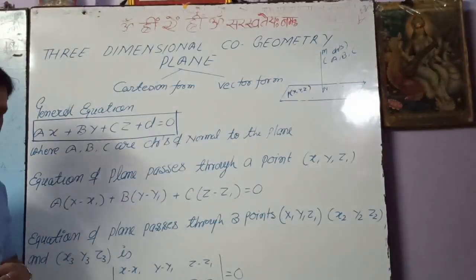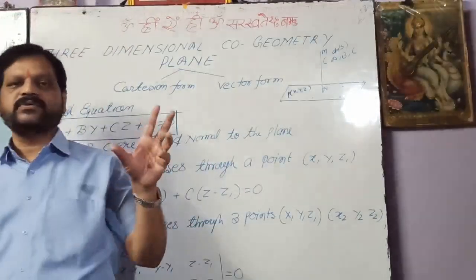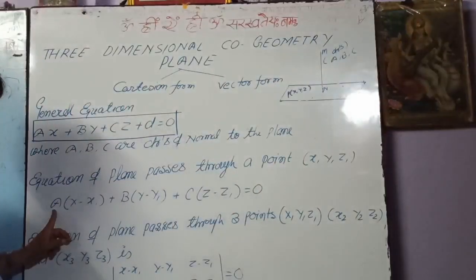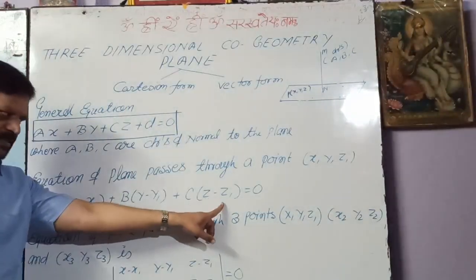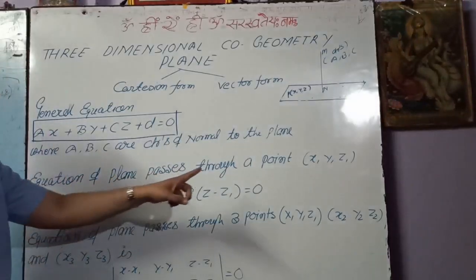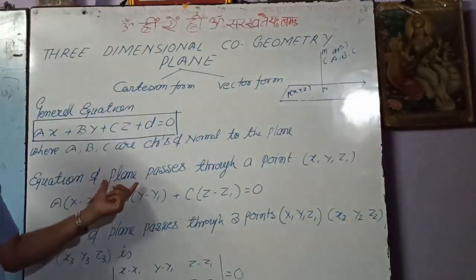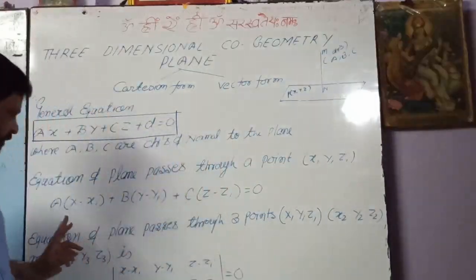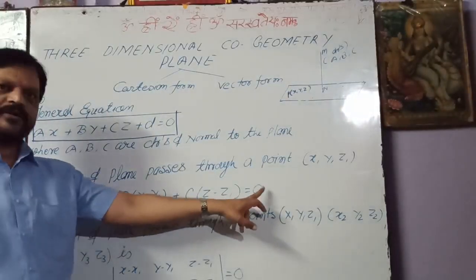So we have seen the general equation of the plane is ax plus by plus cz plus d equals 0. And now, what will be the equation of the plane when this plane passes through a point whose coordinates are x1, y1, z1? The equation will be a(x minus x1) plus b(y minus y1) plus c(z minus z1) equals 0. This will be the equation if the plane passes through x1, y1, z1. Or in other words, the equation of the plane containing the point x1, y1, z1 is a(x minus x1) plus b(y minus y1) plus c(z minus z1) equals 0.